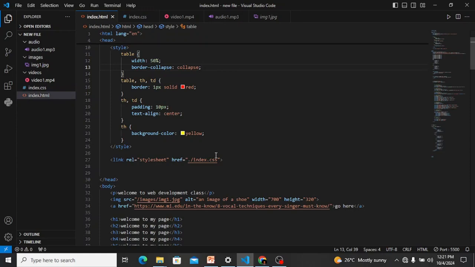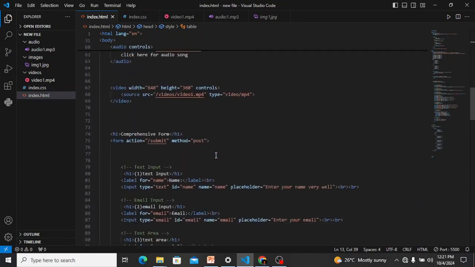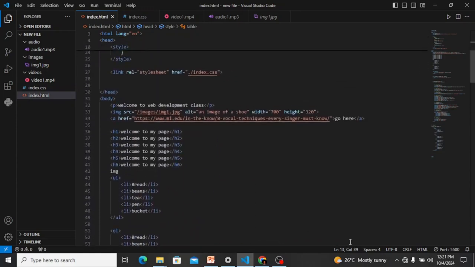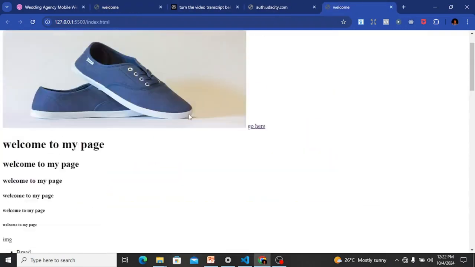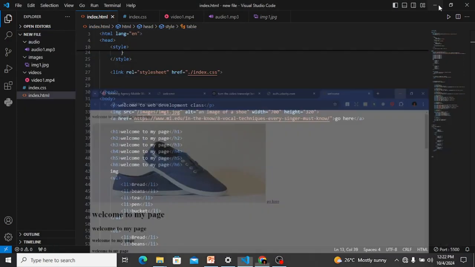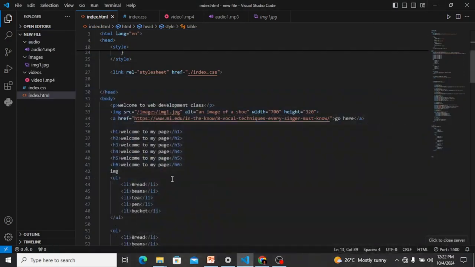So we're going to continue from there. Now this is the code we made use of in our previous class, which gave us the live page, this web page that we have been viewing ever since. This is it, as you can see. This is what we learned from our previous class in HTML. So we are going to continue from there.